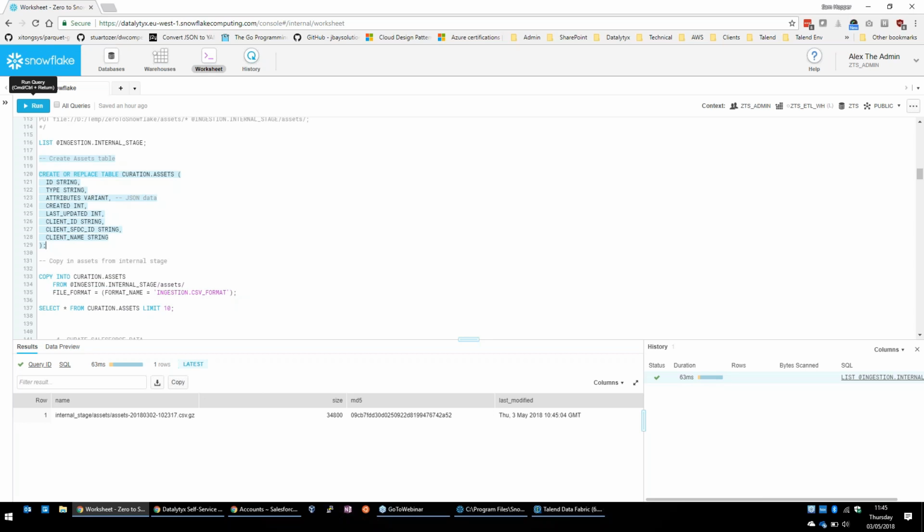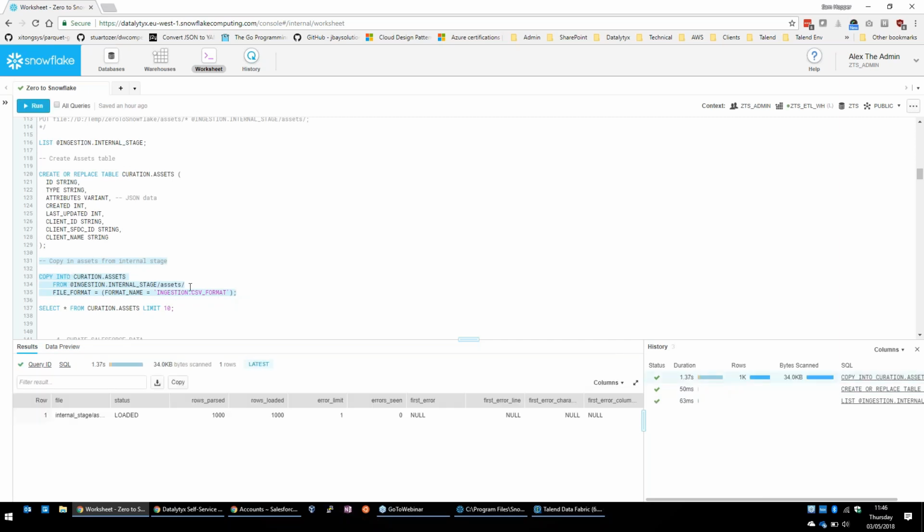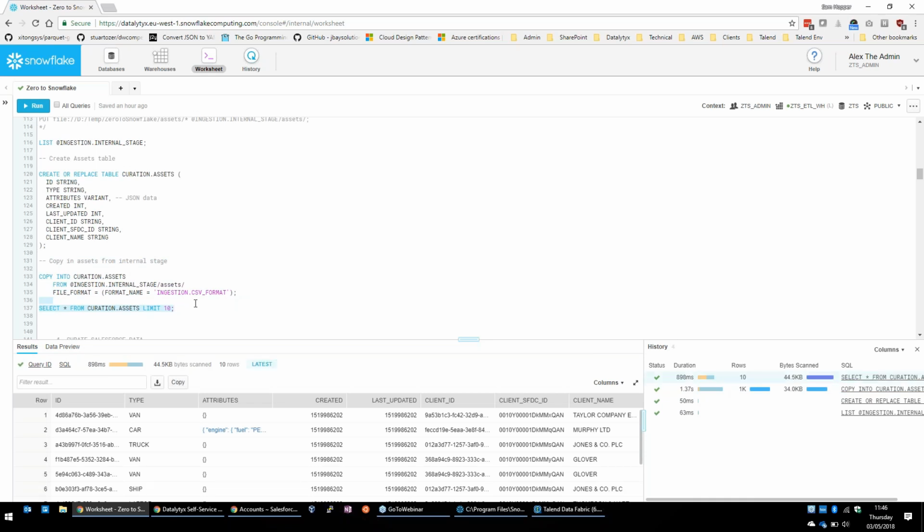What I want to do now is run table creation. Similar to what we did before for the events data, a few more fields, and one that does jump out here is the attributes. This is the VARIANT type, which means we're going to store unstructured data in this field. You'll see what that means when I push the data in. I copy the data into that table using a very similar COPY INTO statement to before. And if I grab the top 10 rows from that table, you'll see this is the data we've got.